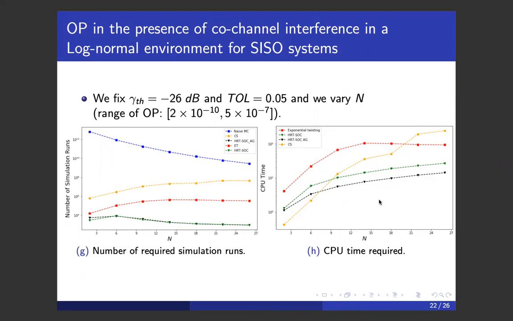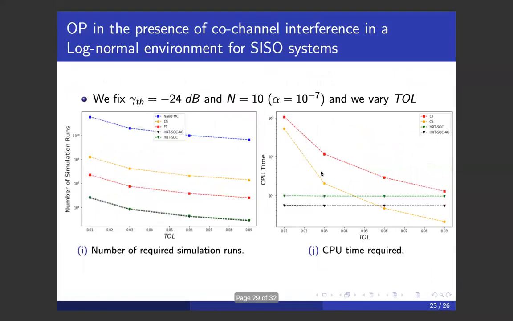For the CPU time, we see that our approaches are the best for n greater than 9. We see the improvement of the aggregate method.